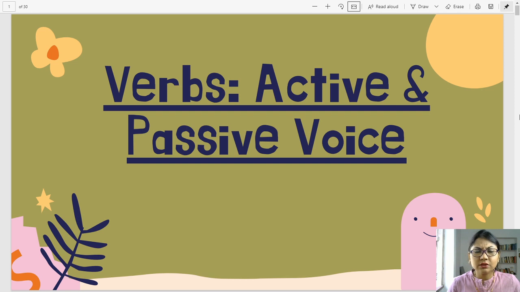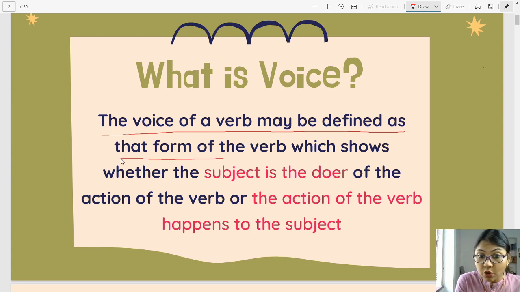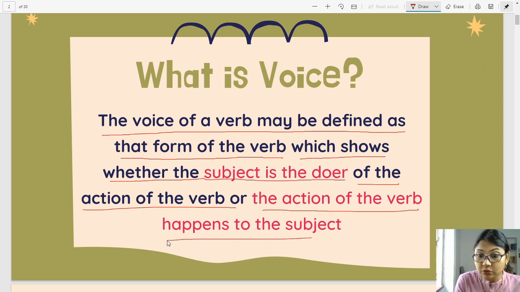Now, voice, generally we say active and passive voice. But what is voice? So let's see what voice is. The voice of a verb may be defined as that form of the verb which shows whether the subject is the doer of the action of the verb or the action of the verb happens to the subject.